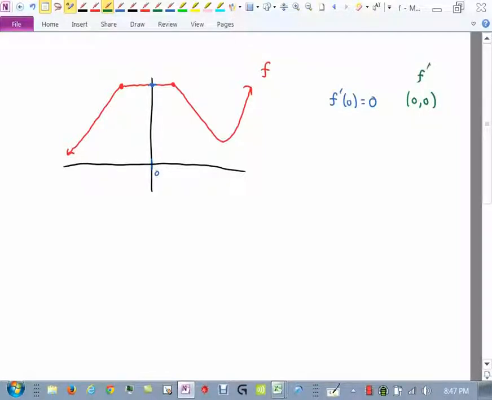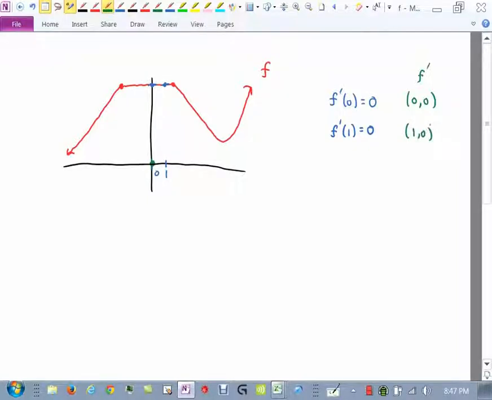So now let's pick another point. Let's go out here, let's say about right there. If I go up, what's the slope of the tangent line there? Well, let me just call this point 1, just so it's easy. I know the derivative at 1 was 0. That means I can look at that as an ordered pair. Again, at 1, I should be at 0. That's what the derivative looks like. So at 1, I should be at 0.